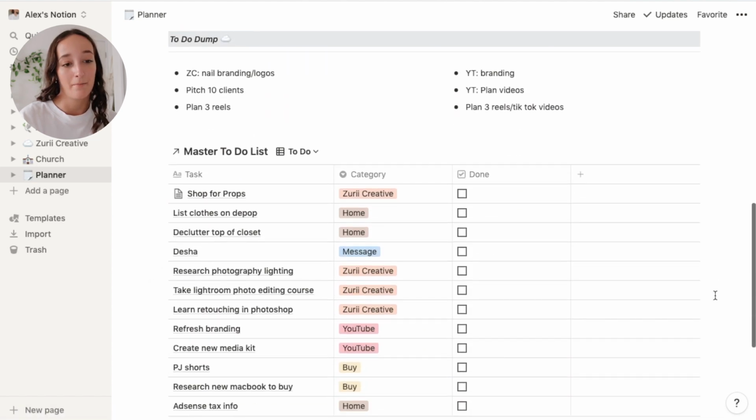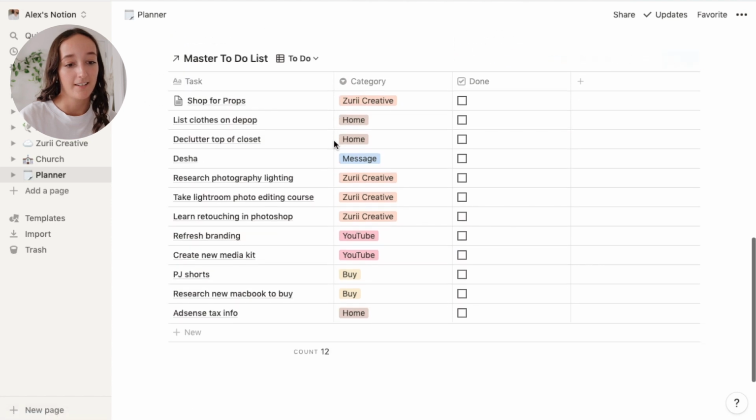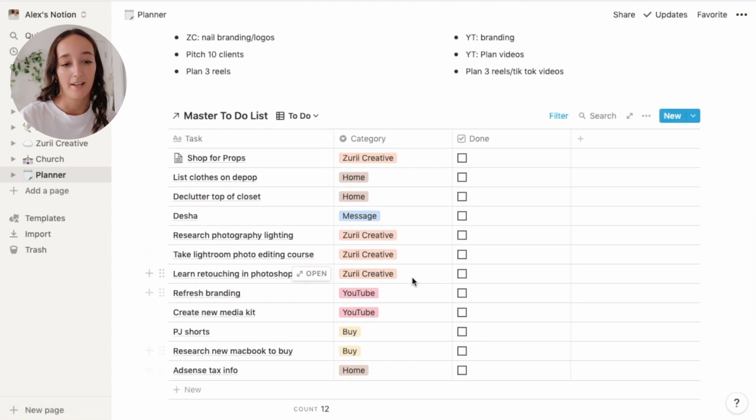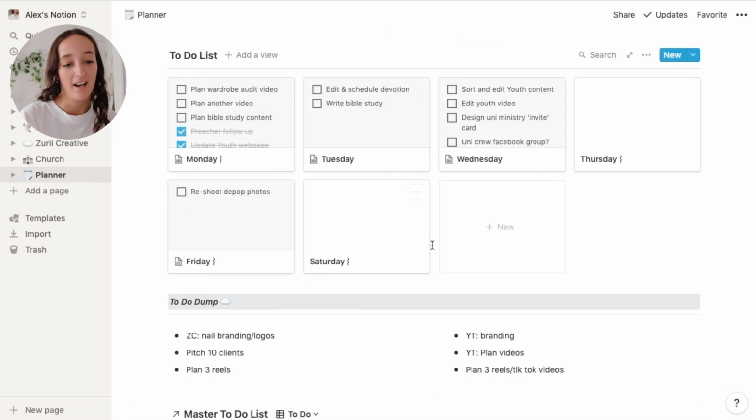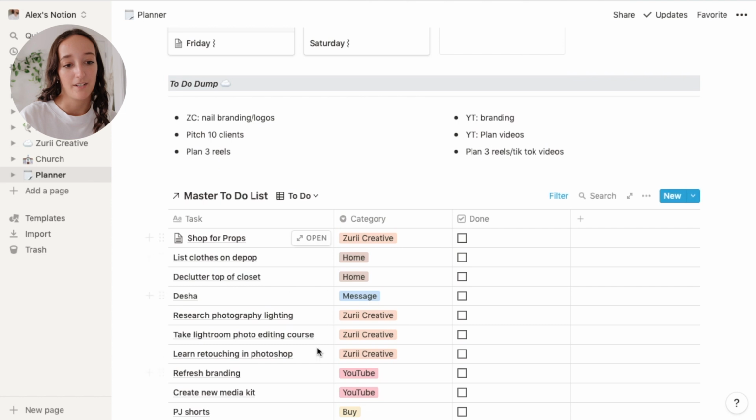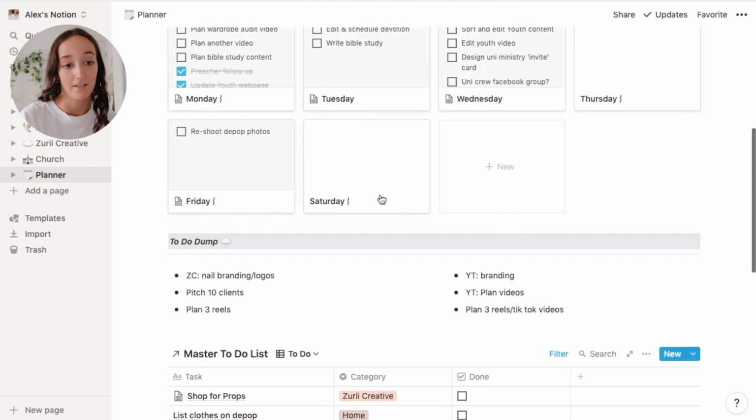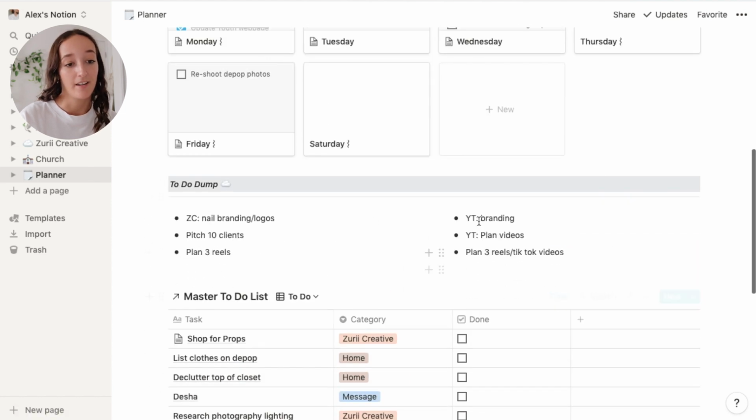Underneath that, I have my master to-do list, again just linked here so I can see it. It's a helpful page to have when I'm planning out the things that I need to do each day. I will take some things from this to-do list sometimes and dump them on there. Not everything always goes on this master to-do list. That's why I have this to-do dump as well.